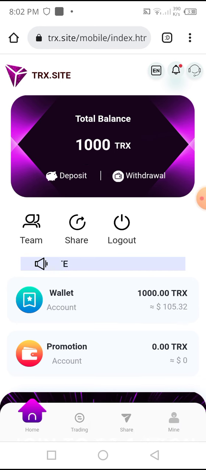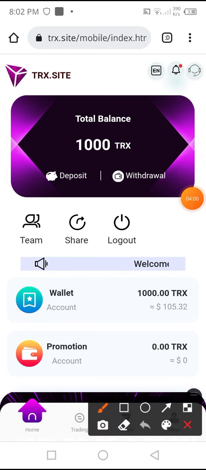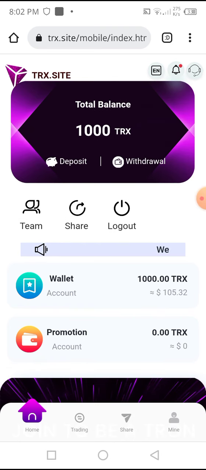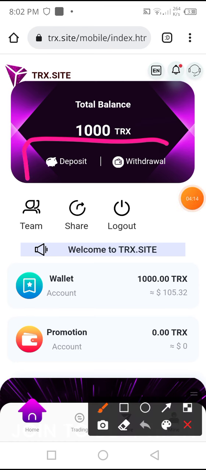And you can see here this is a very brilliant website, and you can invest TRX in this website to earn more and more profit. And here you can see the withdrawal option and the deposit option. These two portions are very necessary.